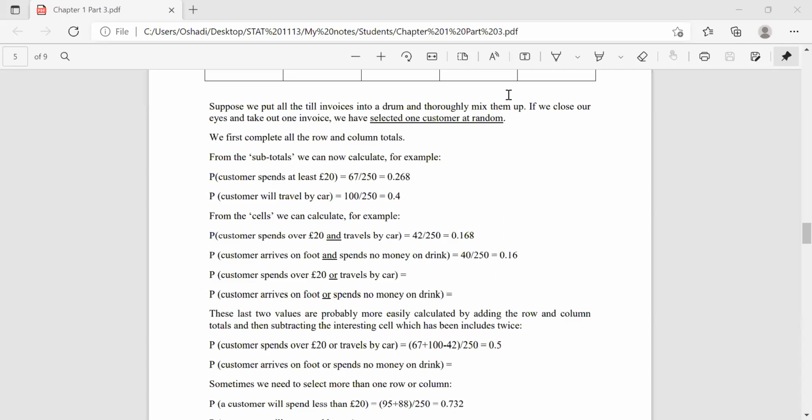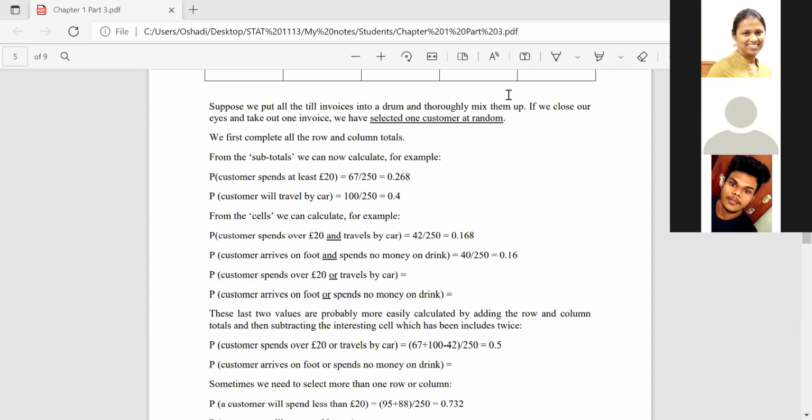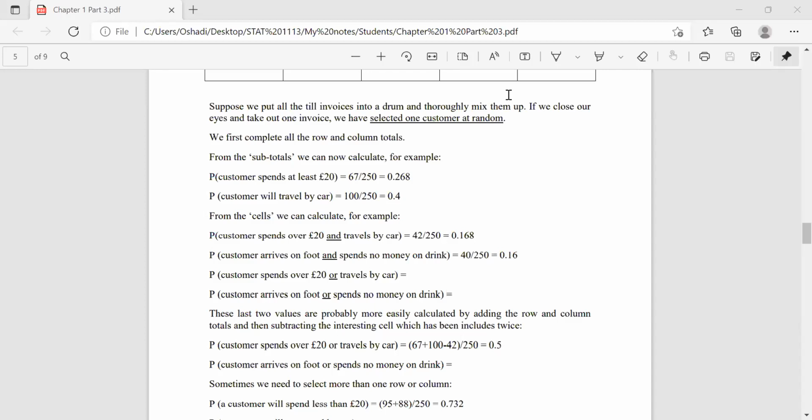So this is not and here. Customer spends over 20 euro or travels by car. Not and, or, right?